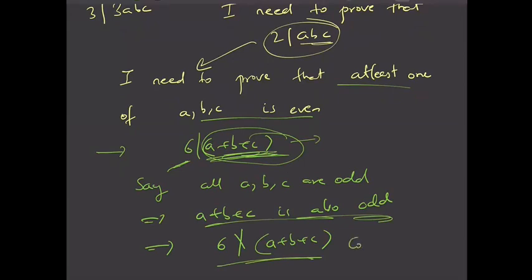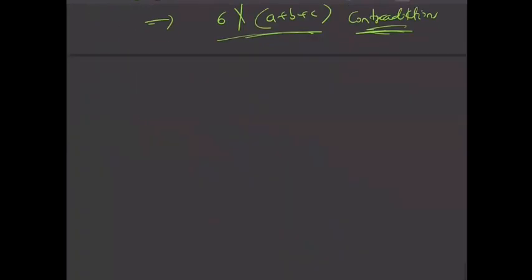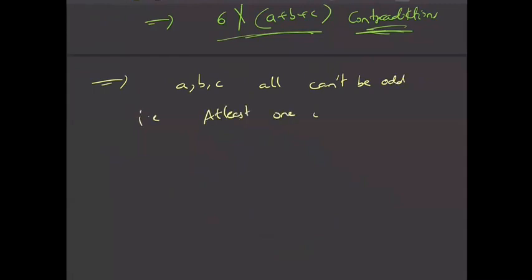So this is a contradiction, right? Because it is given that 6 divides A plus B plus C. So this is a contradiction. So this means that A, B, C all can't be odd. So that is at least one of A, B, C must be even. Yes.